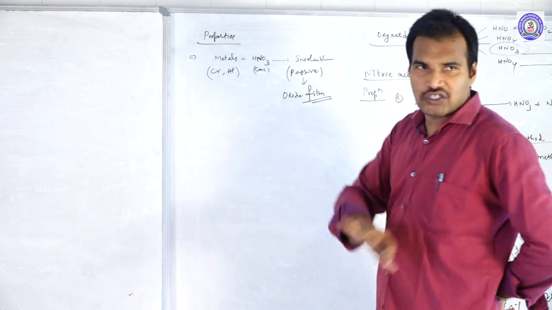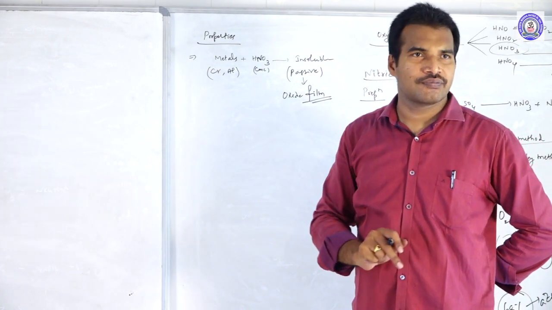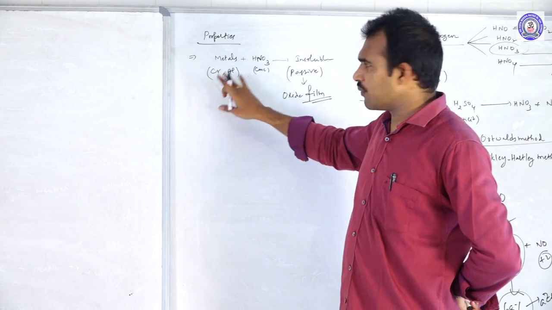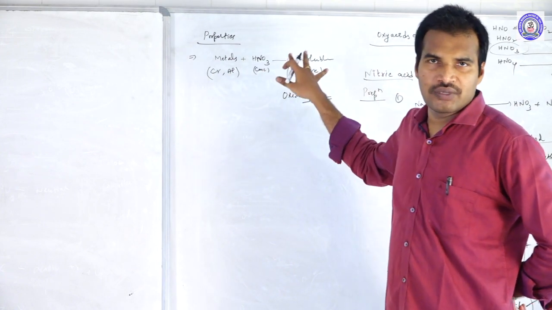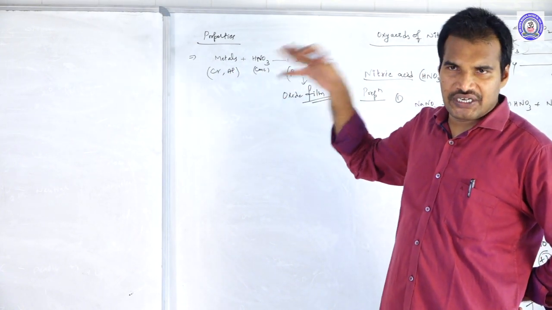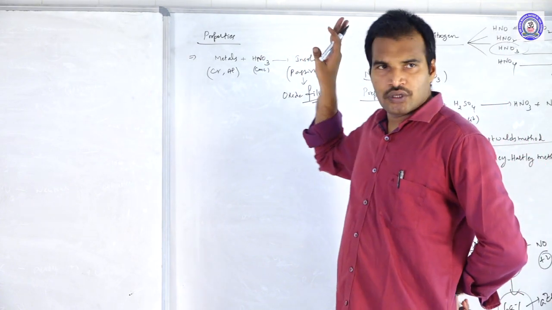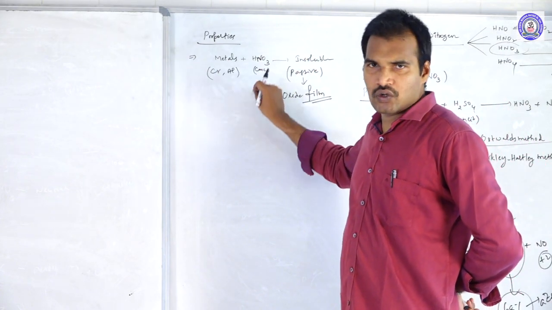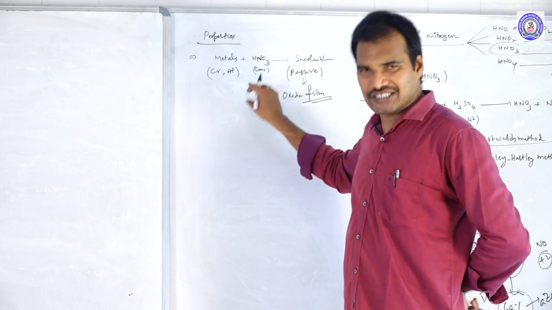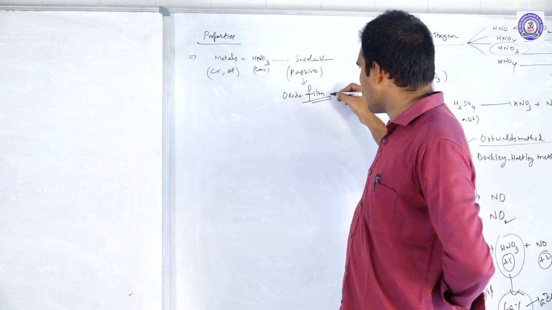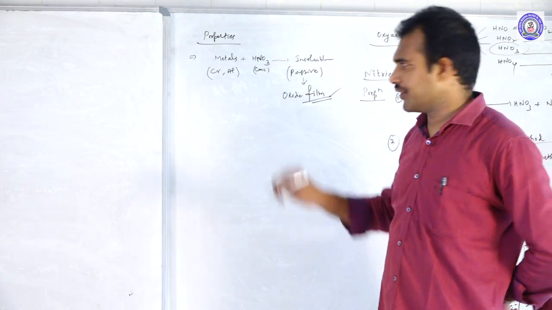Over them because of the protective oxide layer formation. Okay, these metals, chromium and aluminium, are not going to be reacting, are not going to be dissolving. So chromium and aluminium do not dissolve in concentrated HNO3 and they are passive towards concentrated HNO3 because of the formation of an oxide layer on it.